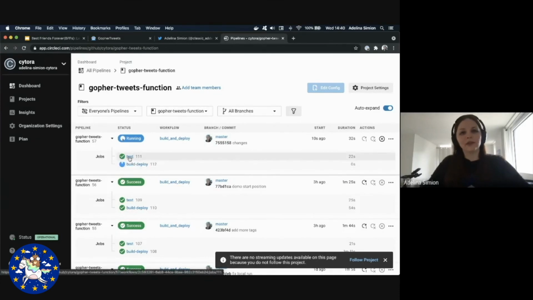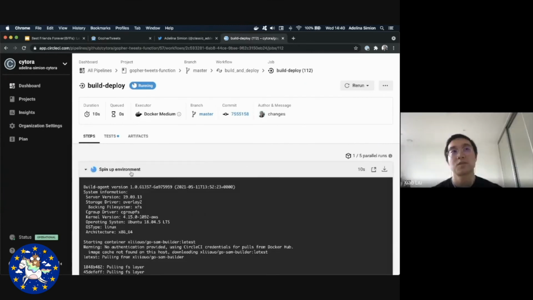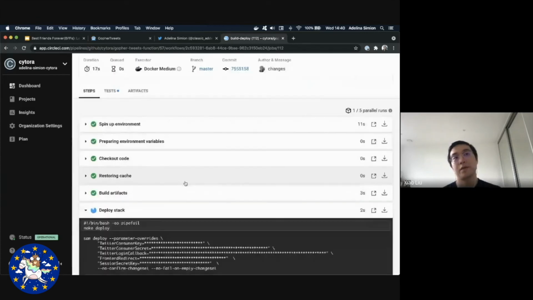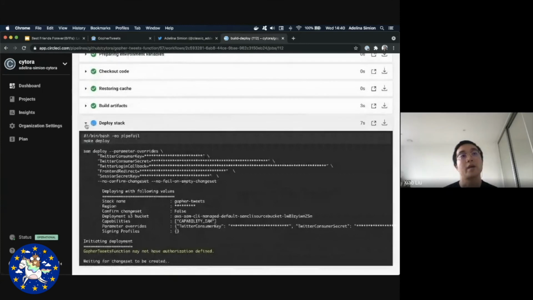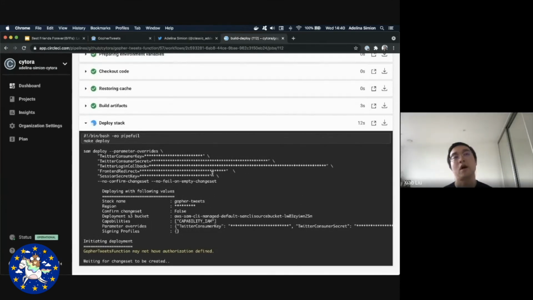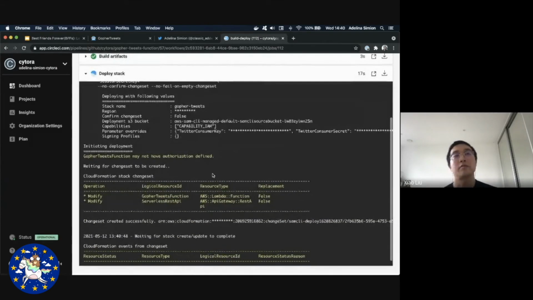All right, so now the tests are passed, and Xiao can tell us more about the build and deploy phase. So basically, we're fully utilizing this SAM CLI to help us with that. First of all, you can see we use SAM build to build the artifact for us. And then we call SAM deploy with a few param overrides. Within SAM deploy, it first of all uploads the new artifact into S3 buckets. If you're using a custom container runtime, the artifact will be uploaded to ECR.